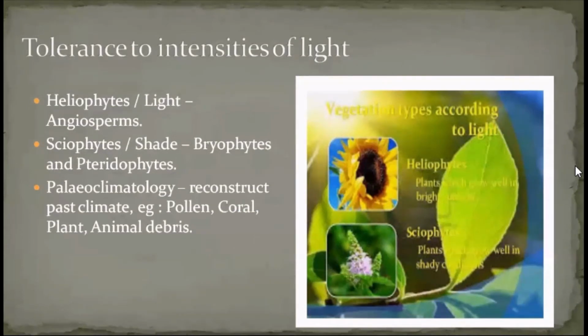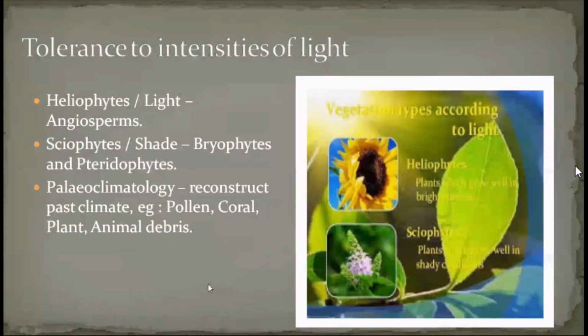They need a proper temperature and a normal light intensity for better growth. That is the most important thing. Heliophytes are plants that love or like a large amount of light. Plants like neem tree, mango tree, and all flowering plants come under this category. Flowering plants are grouped as angiosperms, so angiosperms are an example of heliophytes.